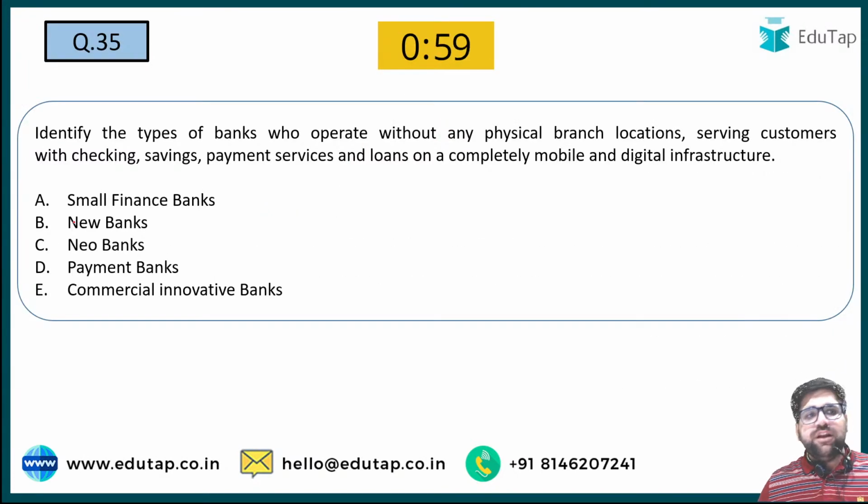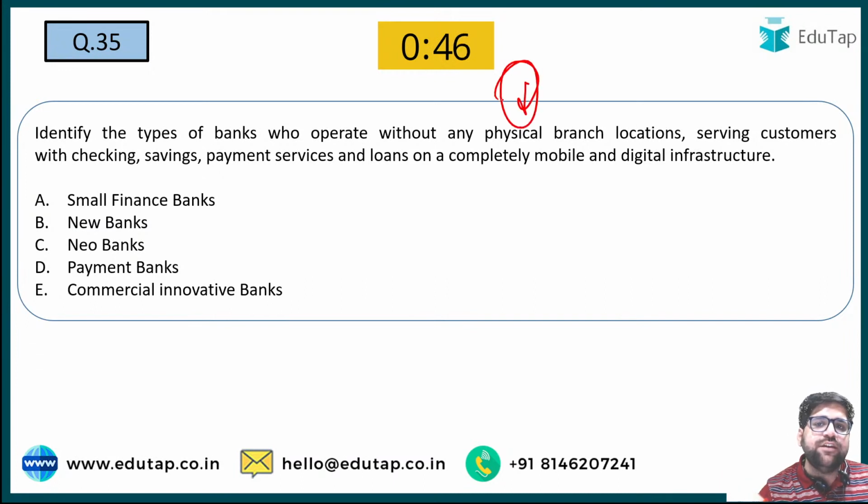Now let's come to question number 35. Identify the type of bank which operates without any physical branch. A very easy question. Yes, the answer will be neobanks.